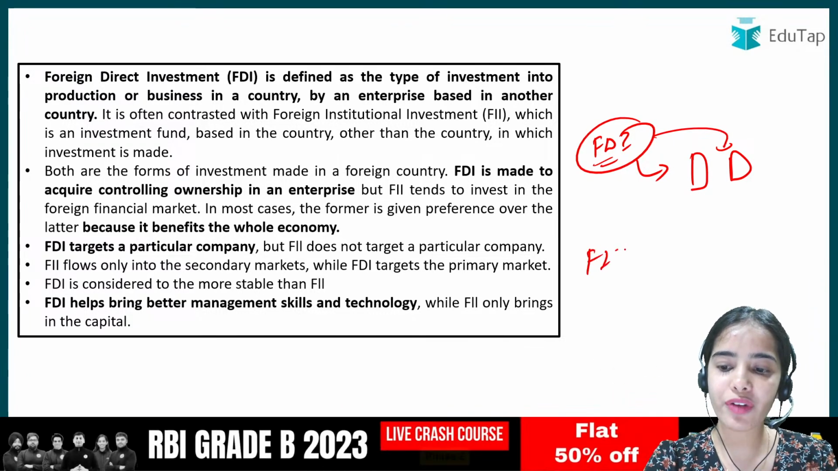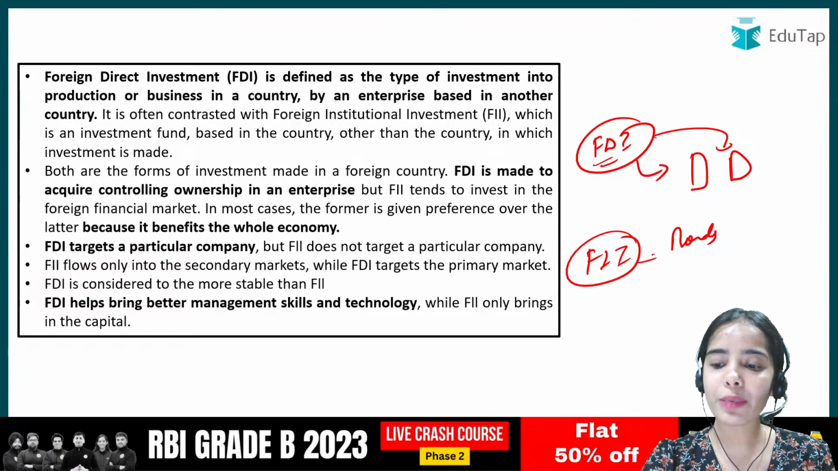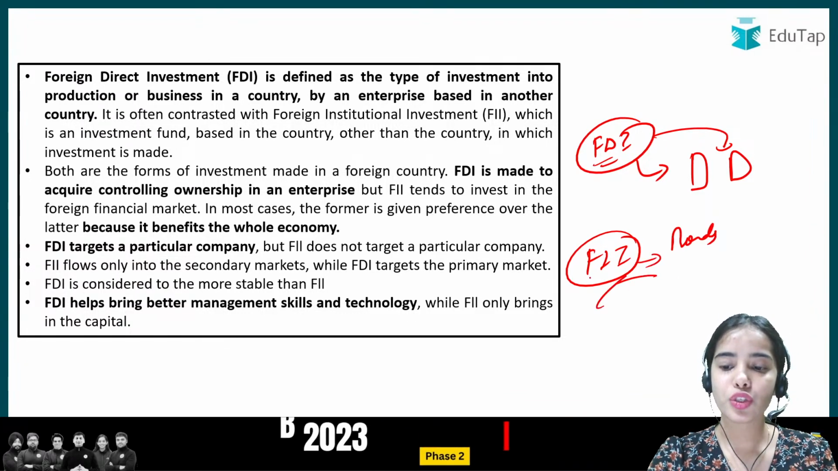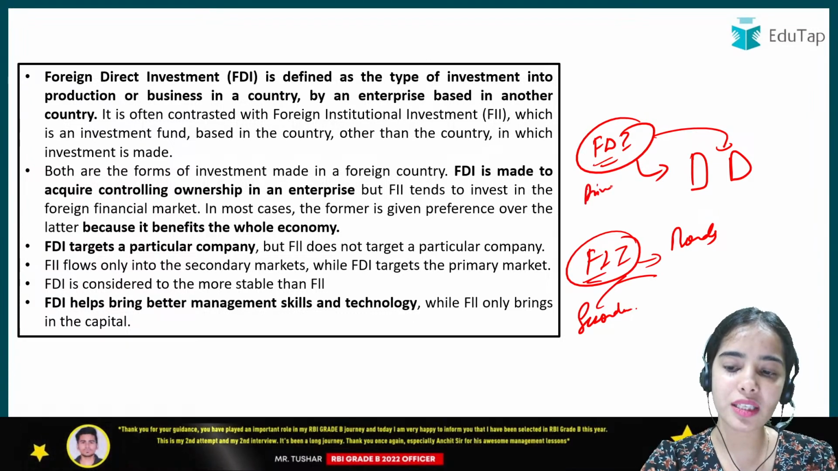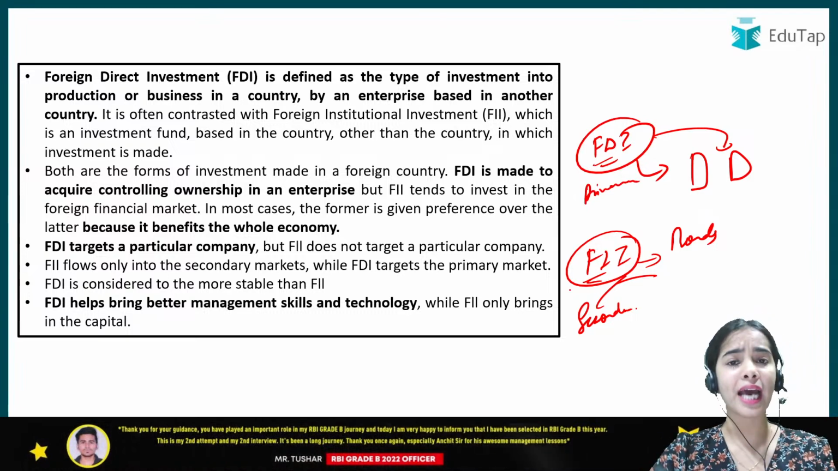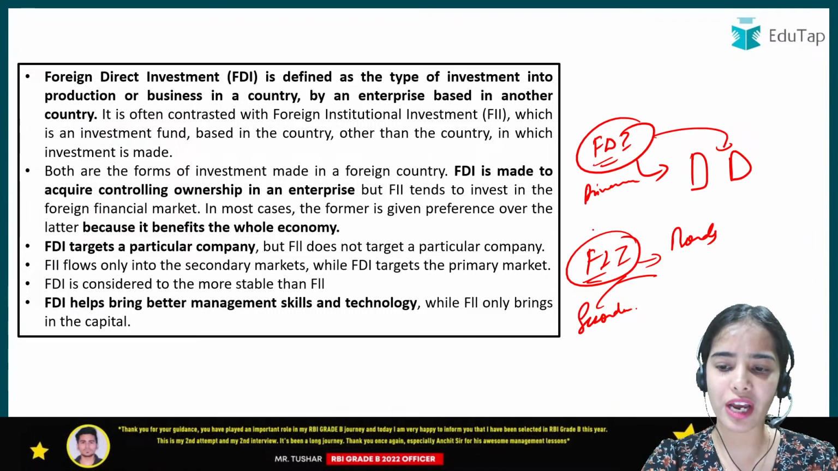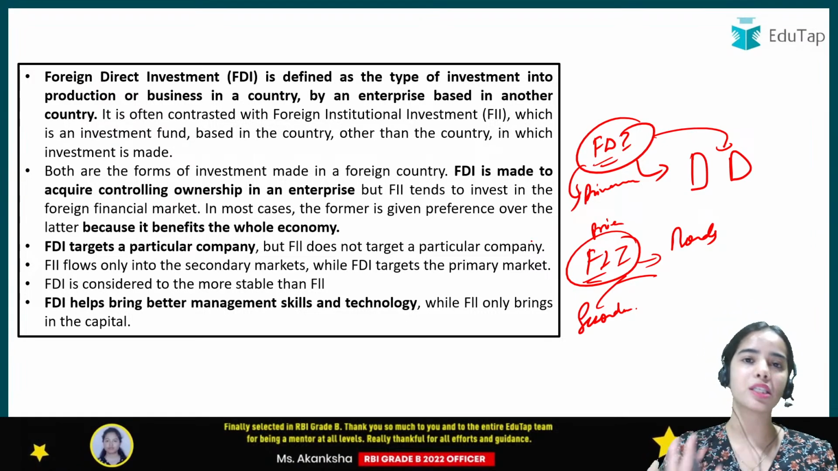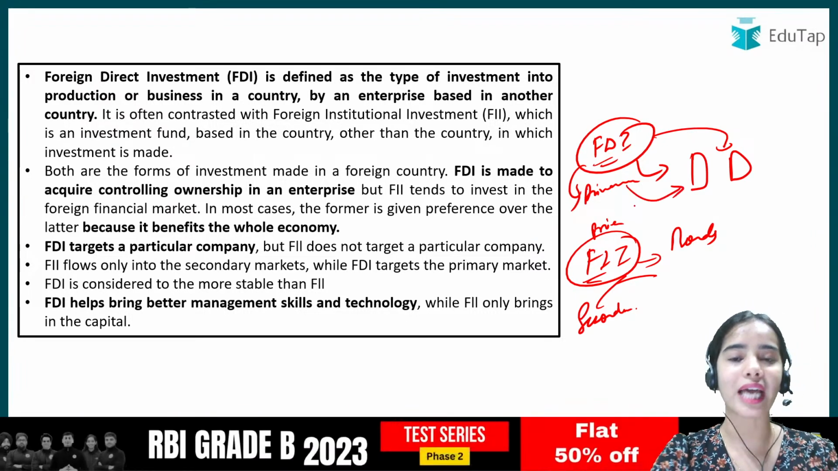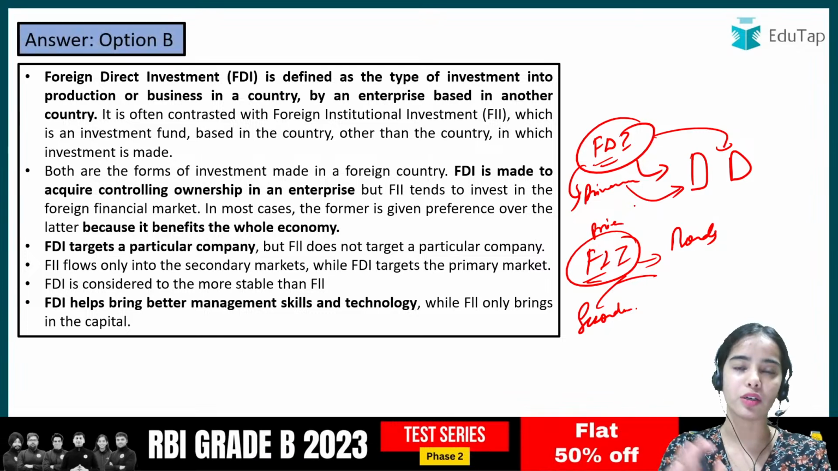But the FII, when you are investing in the bonds, when you are investing in the shares, you can buy it today, you can sell it tomorrow. So FII usually happens in the secondary market and the FDI usually happens in the primary market. Okay, FII can happen in the primary market also. So FII can happen in the primary and secondary market, but the FDI usually happens in the primary market, because here we are directly talking about the establishment of the company and such.